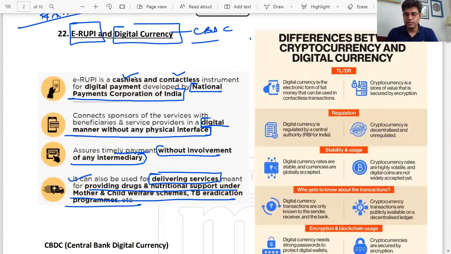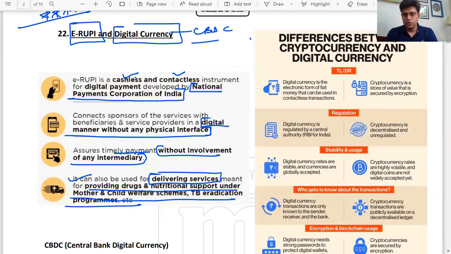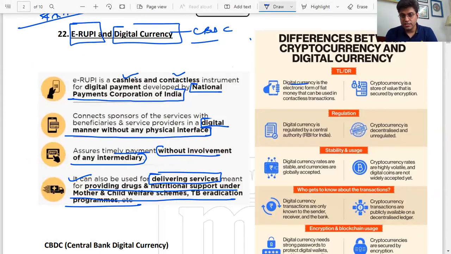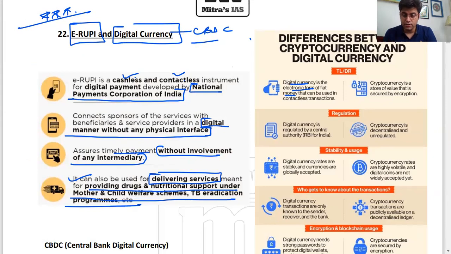Firstly, I'll come to digital currency and then I'll talk about CBDC also. So here, digital currency is the electronic form of fiat money. Fiat money, what? Daily notes, because they do not have intrinsic value. But since they are recognized by the central authority like RBI, hence they have a particular value, though it does not have the intrinsic value. So it is a fiat money, electronic form of fiat money that can be used in contactless transactions. Whereas cryptocurrency is a store of value that is secured by encryption.